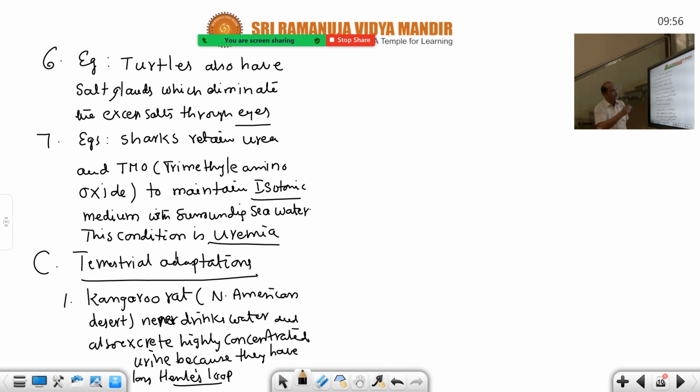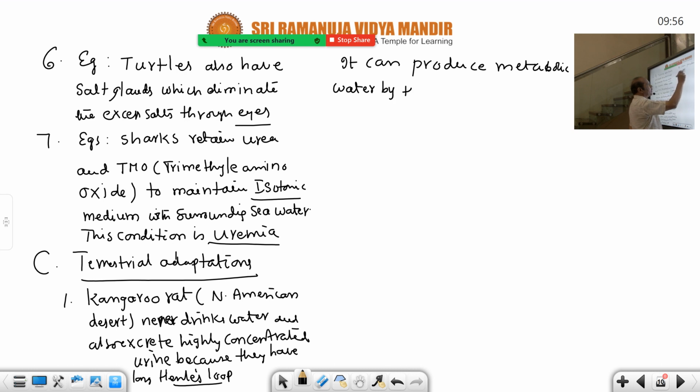That is the mechanism. And it can also produce metabolic water on its own, by the internal oxidation of fat.